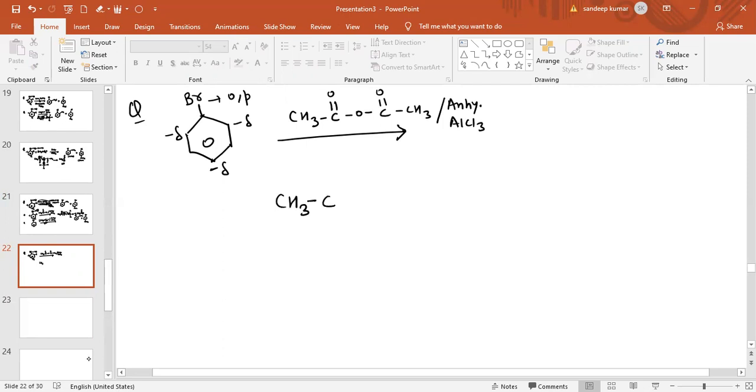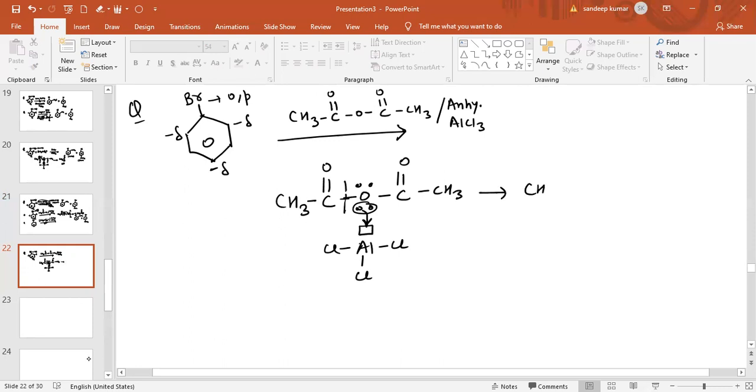As we can see, this is CH3 C double bond O and O, C double bond O and CH3. On this oxygen atom, there is a lone pair of electrons. This is the aluminium having a vacant orbital. Now this is electron rich. It will transfer electrons into the vacant orbital, and this bond will break in this way.